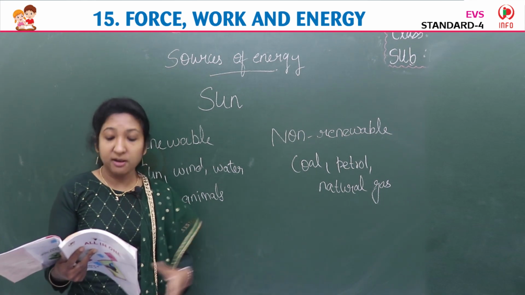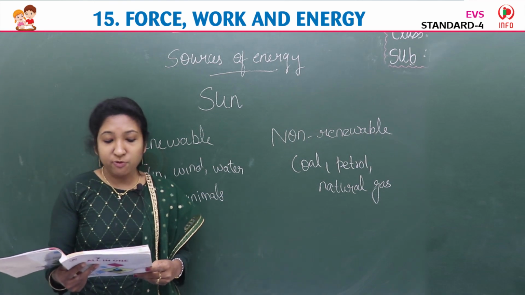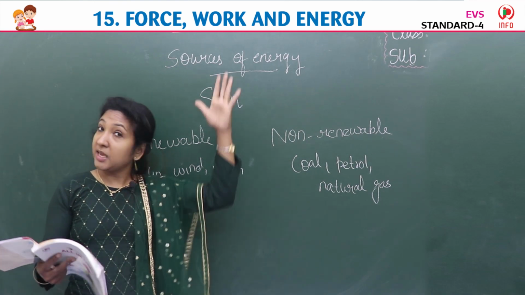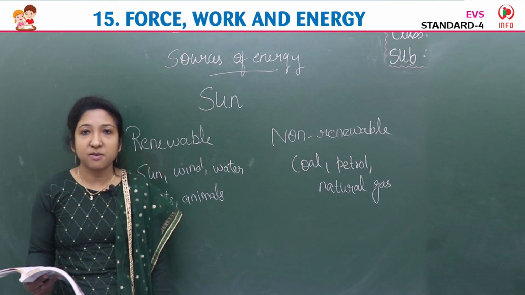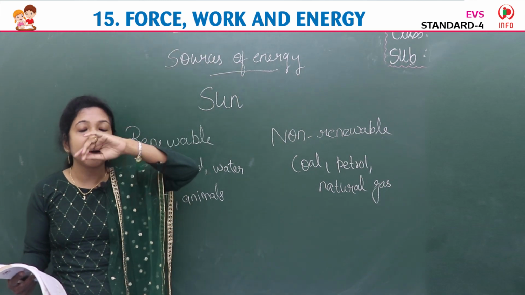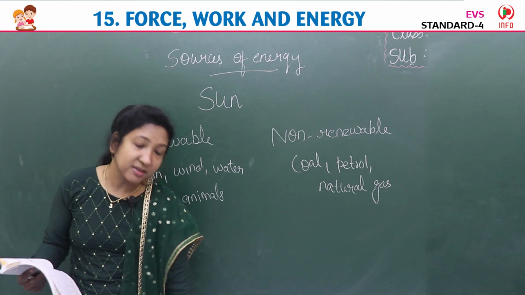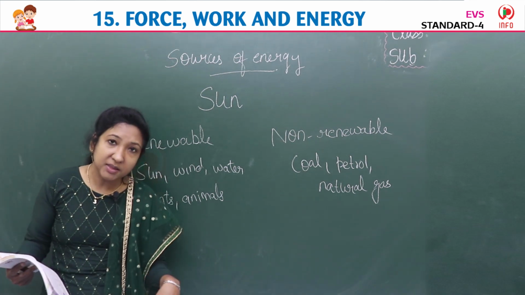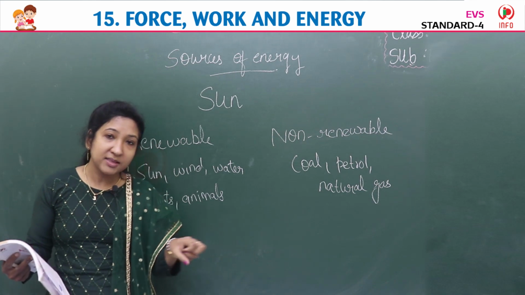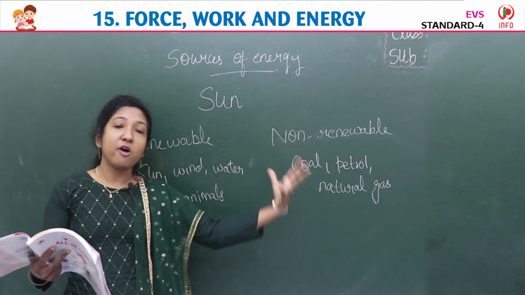They are called fossil fuels because they have been formed from the organic remains of prehistoric plants and animals. After many years, they form these fuels.